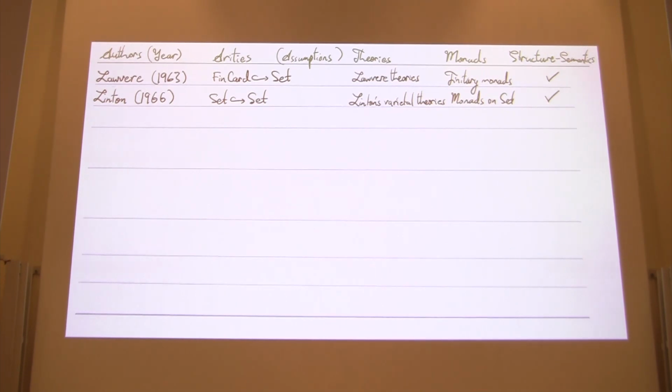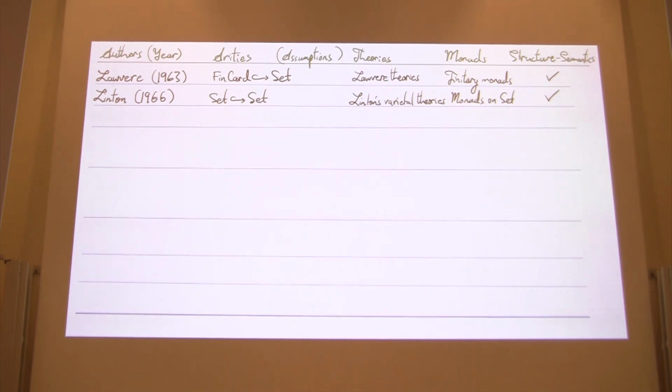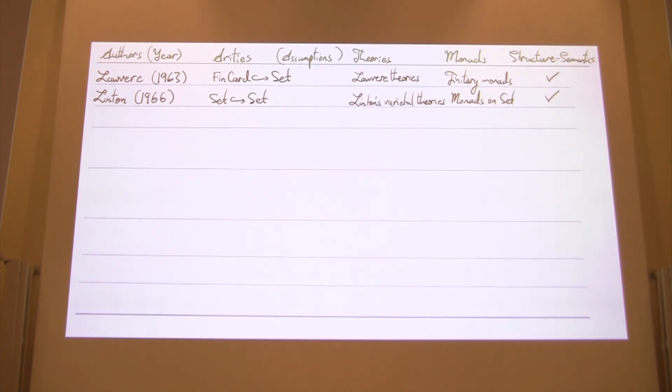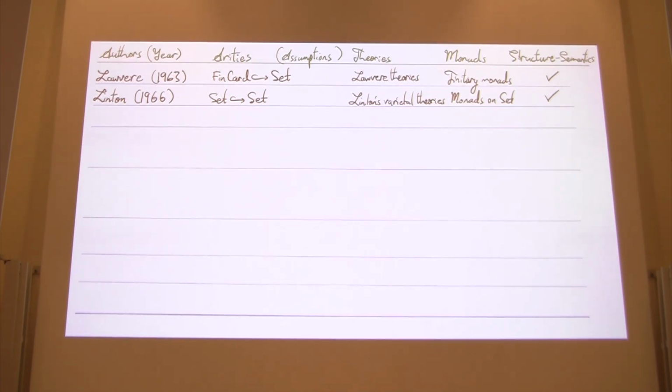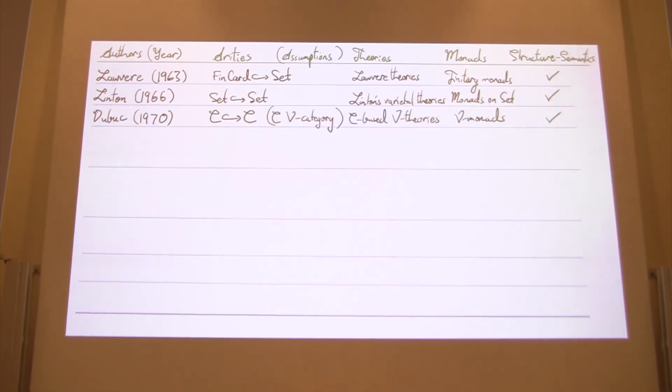And Linton, in 1966, provided an infinitary notion of theory where the arities are arbitrary sets. And these can be called Linton's varietal theories. That was the name used in the paper. And they are equivalently described as arbitrary monads on the category of sets. And Linton also established a structure-semantics adjunction.